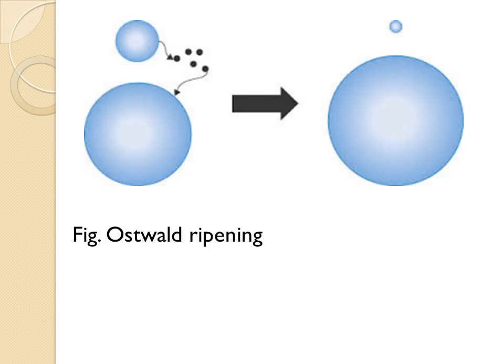Next, this is a simple presentation of Ostwald ripening.